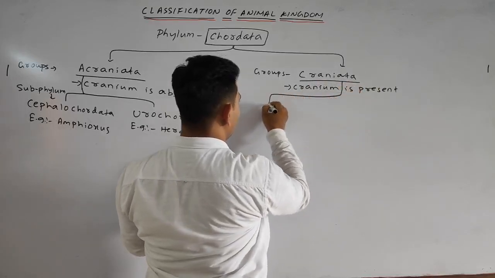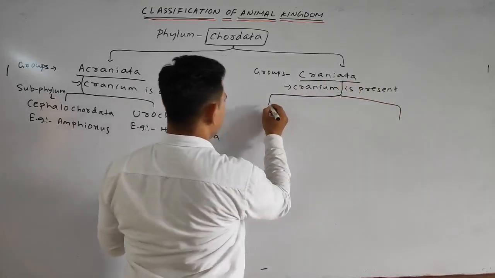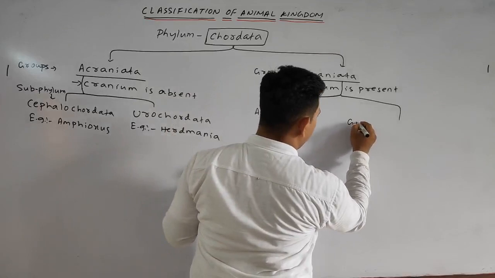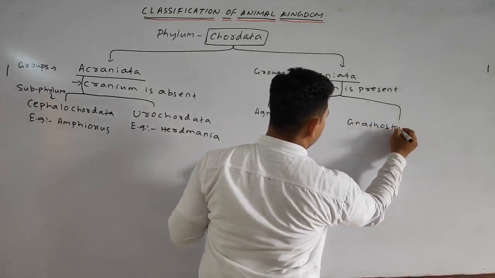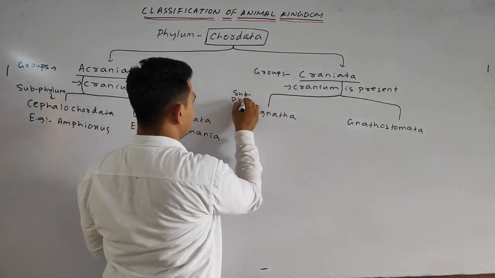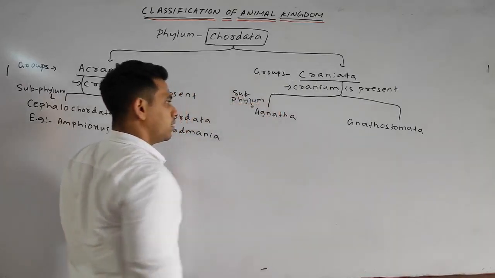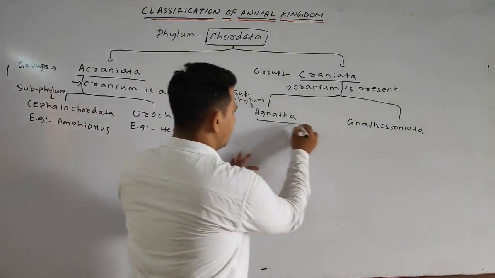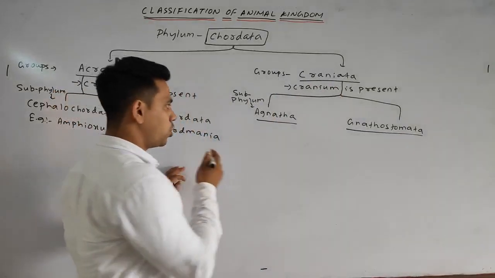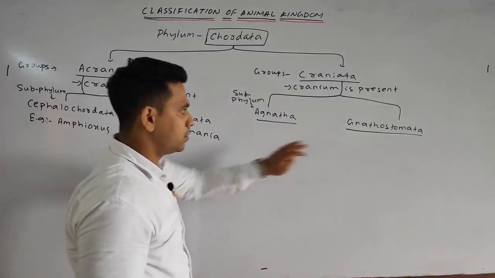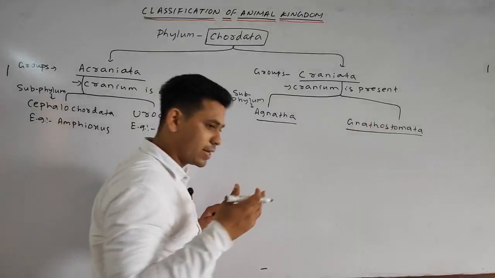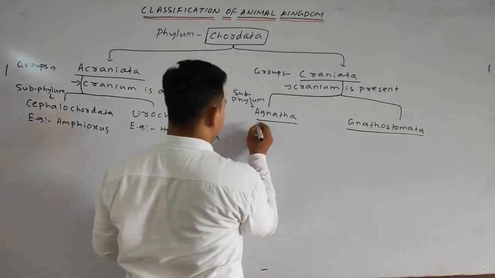Divided into two subphylums, Agnatha, Gnathostomata. These are also subphylums. Okay. Agnatha. Gnatha means what? The jaw. Okay, this portion is the jaw. Agnatha means jaw is absent. Gnathostomata means jaw bearing animals. Jaw bearing mouth, we can say simply.